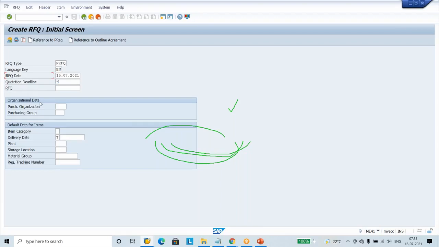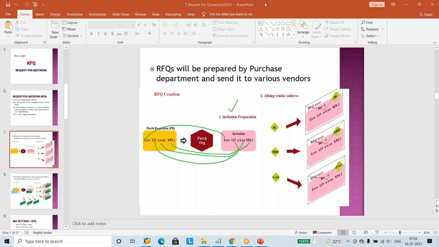Yes, this is the invitation. We are preparing this invitation now. Assume that we send this invitation to a vendor, and after receiving it he did not reply anything.